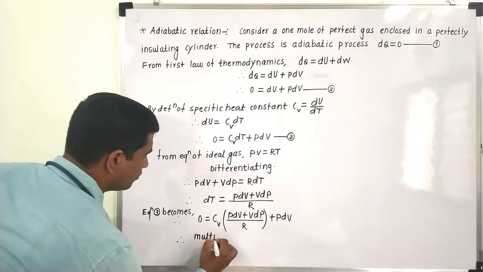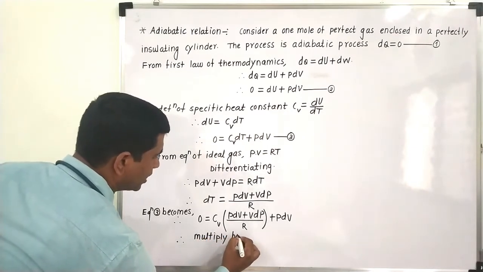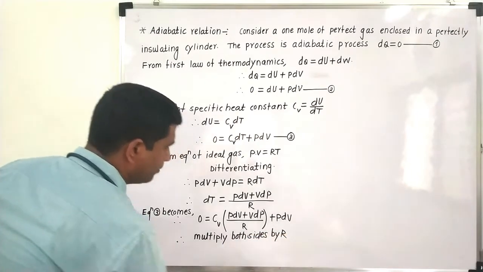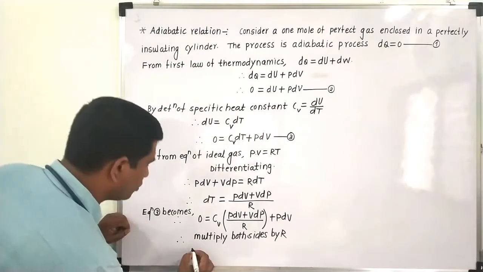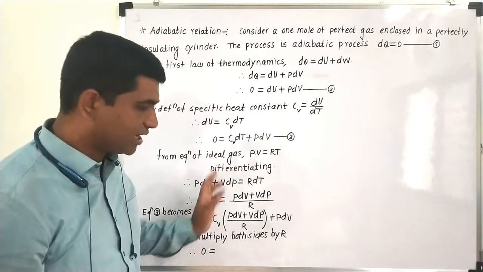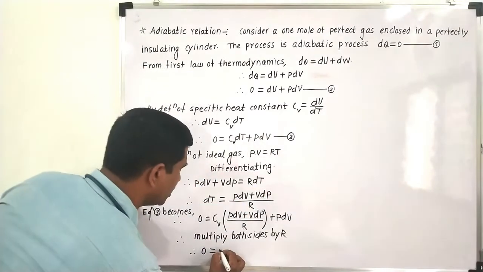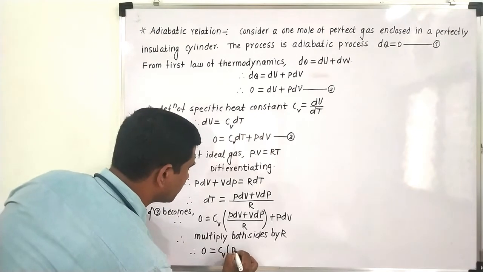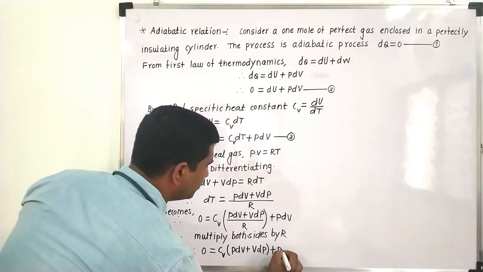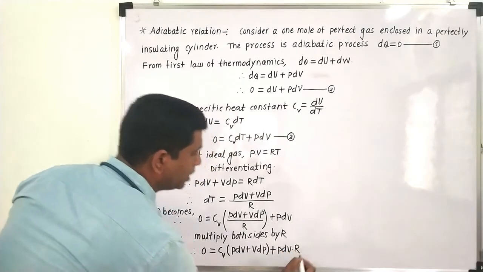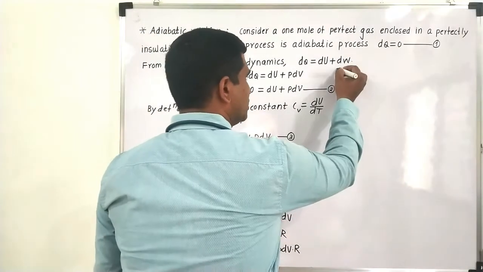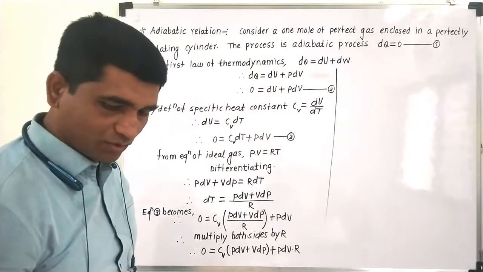If I multiply both sides by R, then 0 into R will be 0, plus if I multiply this term by R, the R will get cancelled. So here you will get only Cv in bracket P dV plus V dP, plus P dV into R, because we are multiplying both sides by R. So here you will get the R. Okay, so this is the expression which we have simplified.